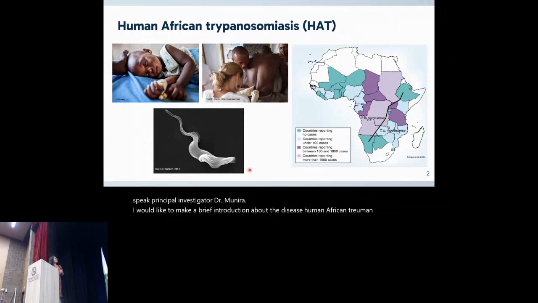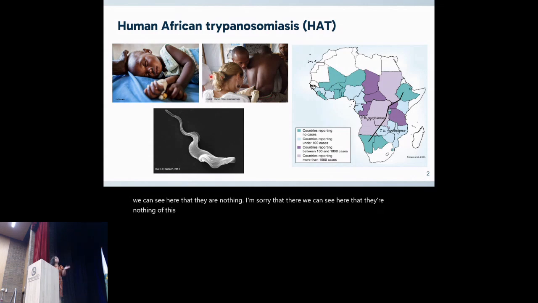Sleeping sickness is a disease that disrupts the sleeping patterns that we can see here. We can see here the diagnosis of this disease, including serological tests or lumbar punctures.